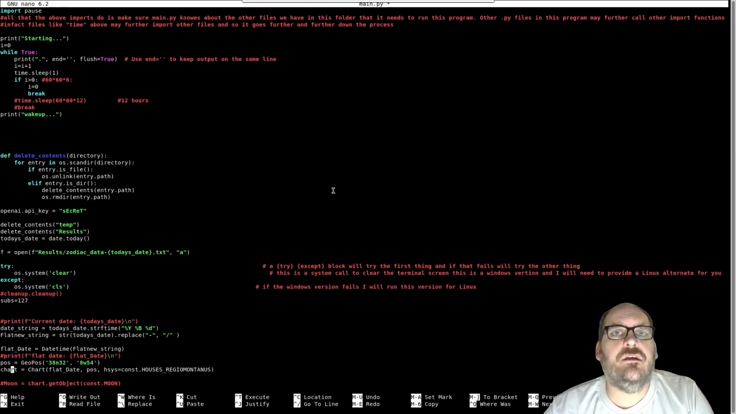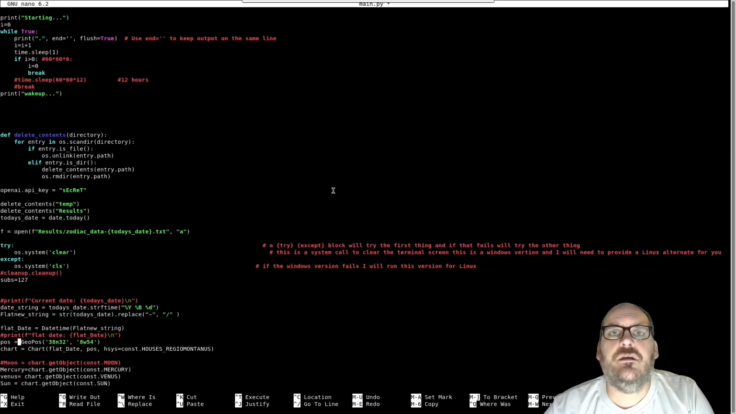String position is the geographic position. I just chose a random position on the planet because FlatLib requires you to be actually standing somewhere on the planet to do the readings of the stars. Chart is the chart that comes back from Flat, which takes the date, takes the position, and I think this is what actually returns the constellations. It's been a while since I read through that.